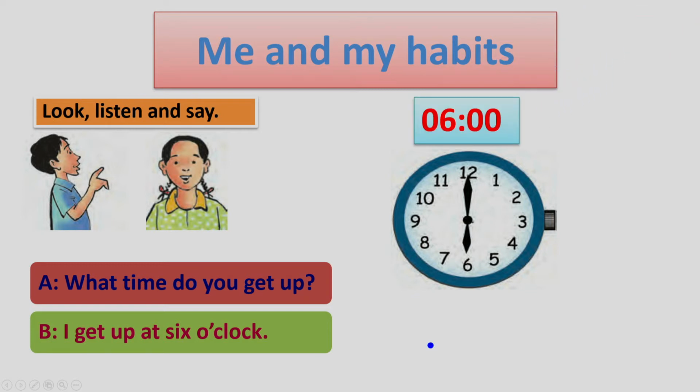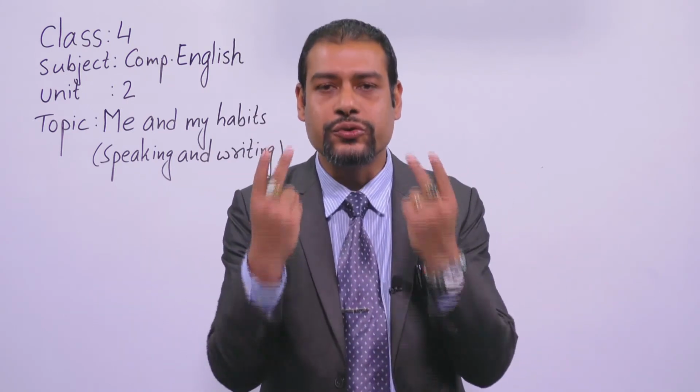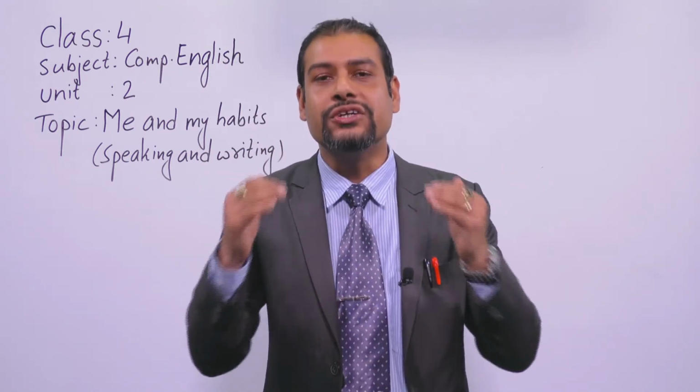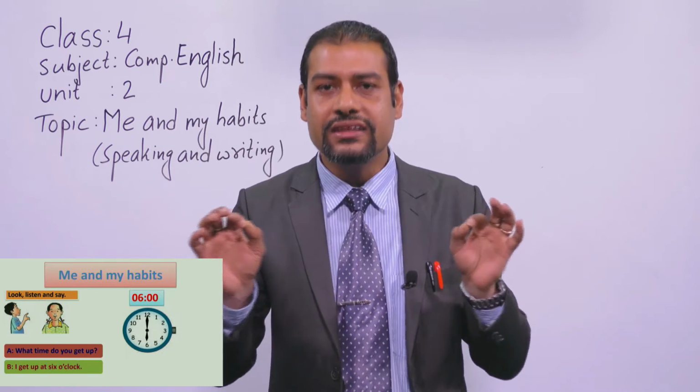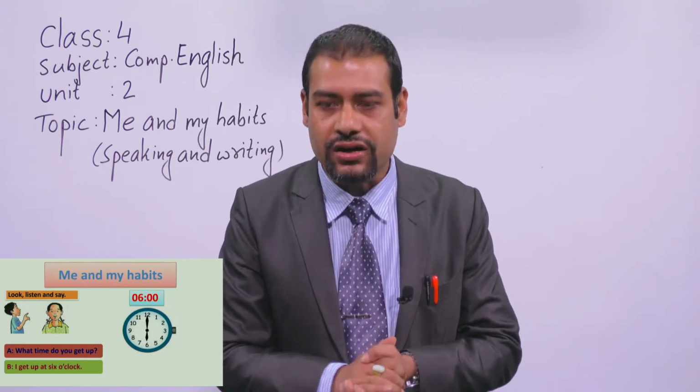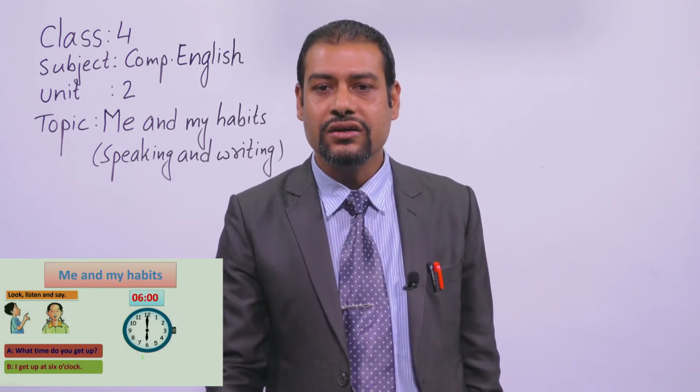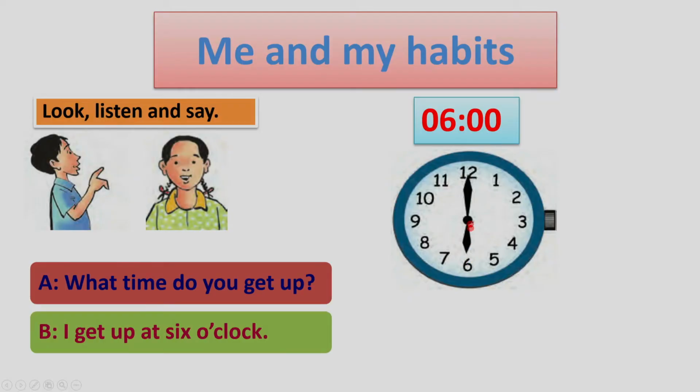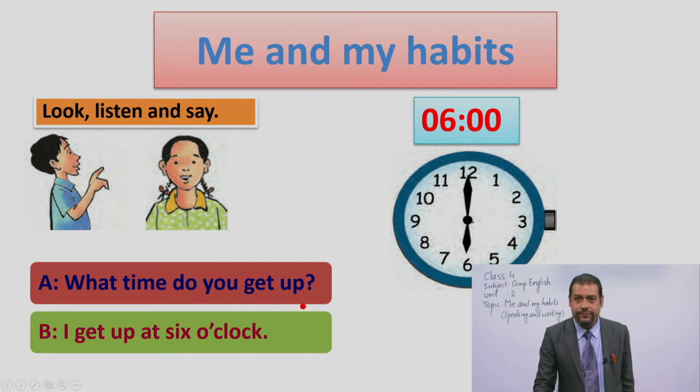Now, dear students, you have to remember 2 things here. First of all, you should be able to tell the time looking at the clock. See, look at this clock. What time is it now? It is 6 o'clock. And when the boy asks, what time do you get up? Please, you also tell with me. What time do you get up? Very good. And the answer is, I get up at 6 o'clock. So what is the correct answer? I get up at 6 o'clock.